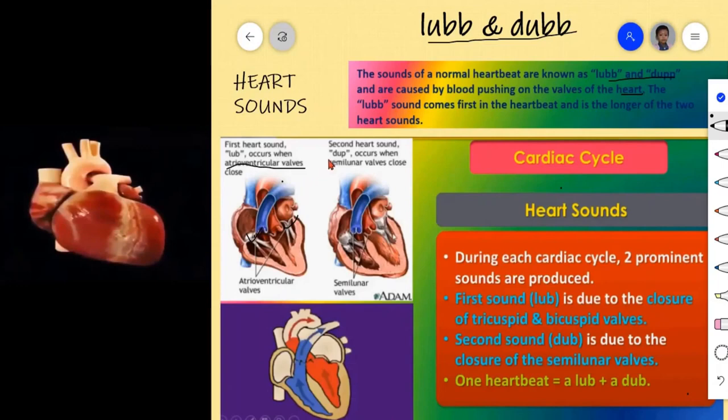Now second one. Second heart sound dub occurs when semilunar valves close. When the semilunar valves close, the heart produces dub sound. So this is first semilunar valve, this is a second semilunar valve. So when these valves close, the heart produces dub sound. So these are the two sounds, lub sound and dub sound. Now, are you ready to hear the heart sound? Yes? Okay.